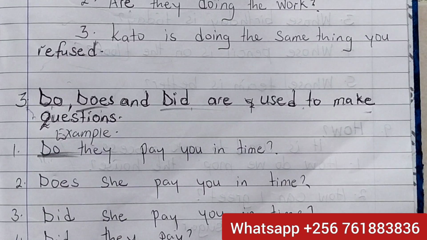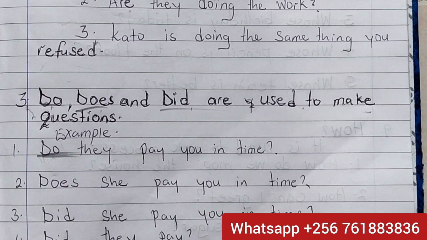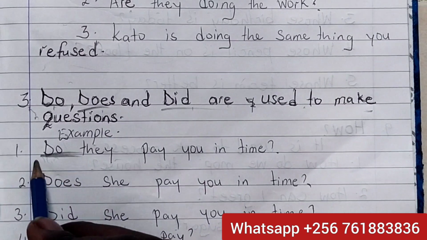Do we know how to dig? Do you like matoke? Do you go to school? You see do again with you, I, they. Do they joke? Do they like the show? Do we eat? Do we jump? Do we go to school? Do we, do you, do I, do they, when asking about many, you use do.